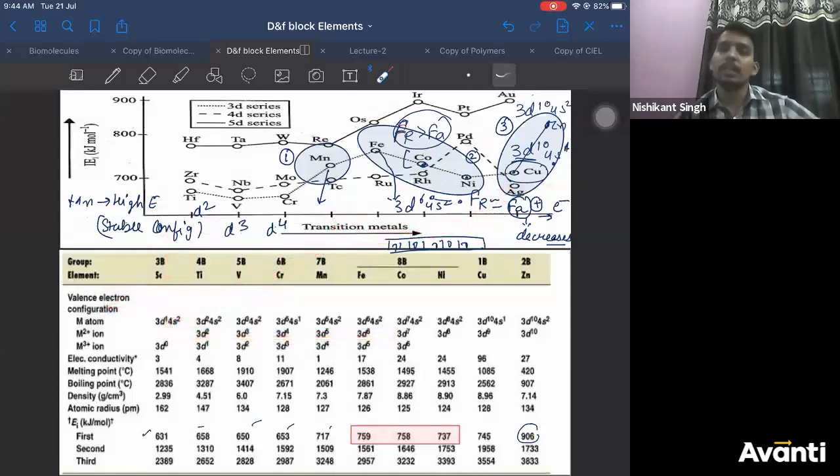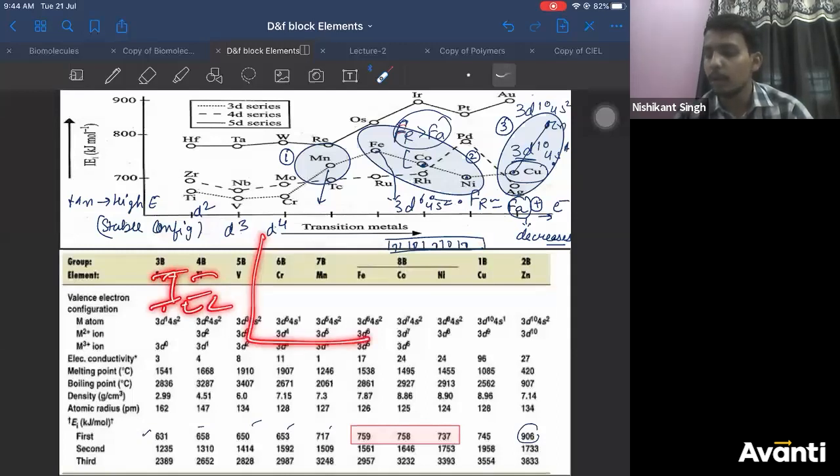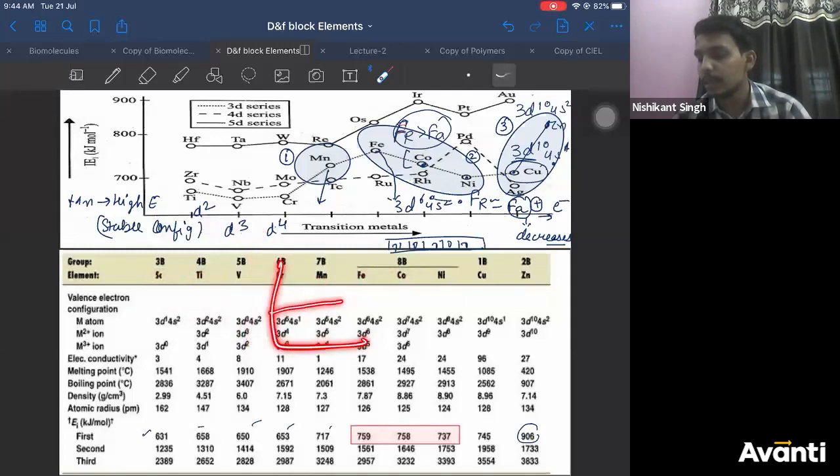The second ionization energy graph will not be this random. There will not be so many peaks, ups and downs. The second ionization energy graph will be simple. So there are not many abnormalities in the second ionization energy graph. First, there will be a constant increase. You will get it like this. Then for zinc and copper, again it will increase. You will get a graph like this. Second ionization energy graph. Okay.